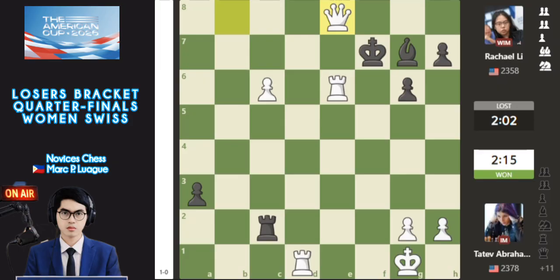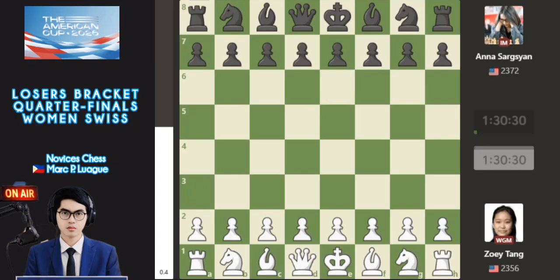So next up is the second game between Sargsyan versus Tang. Next we proceed to this second game. Okay, white pieces for WGM Zoey Tang, and black pieces for Grandmaster Sargsyan. If you lose this second game in the quarterfinals of the losers bracket, it means elimination, a knockout here. So in this part of the video, you have analyzed this after the second game here.